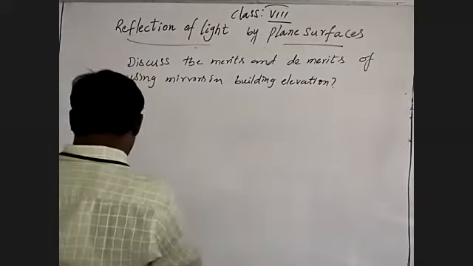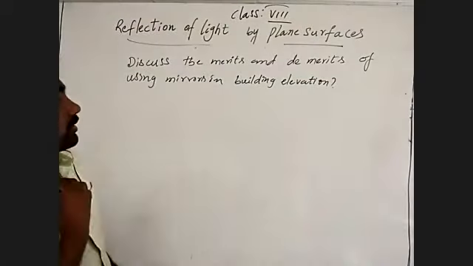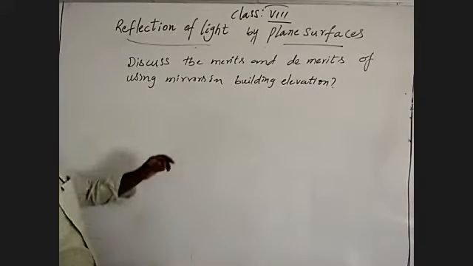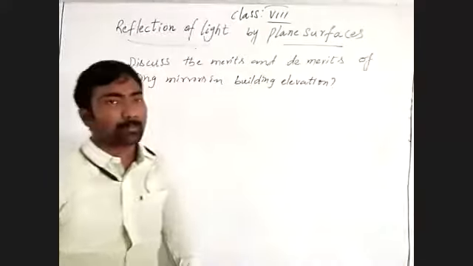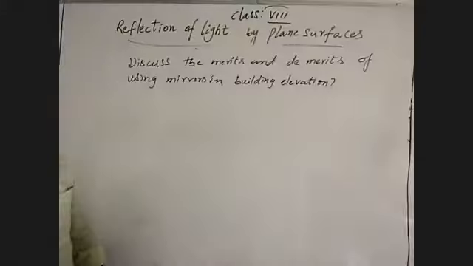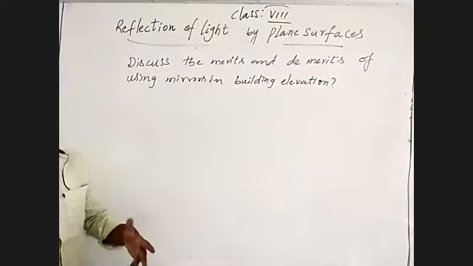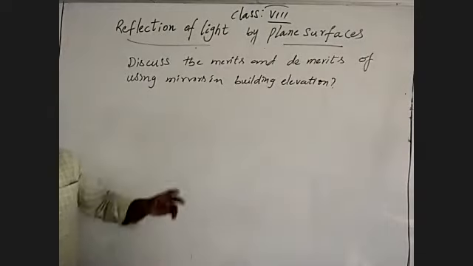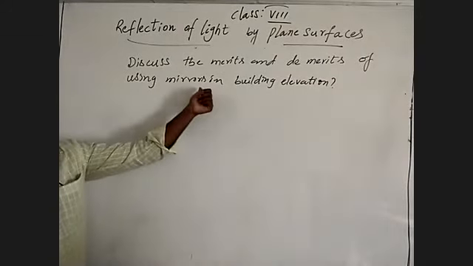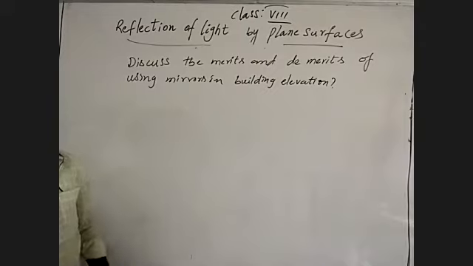What is the question I'm asking? We have to discuss merits and demerits. Merits and demerits mean advantages and disadvantages, useful and not useful. So, by using mirrors in building elevation.